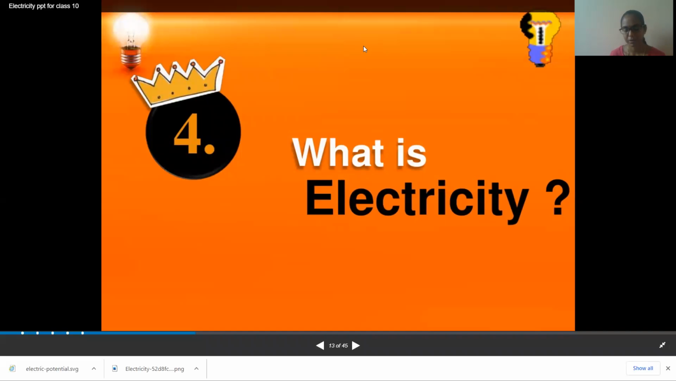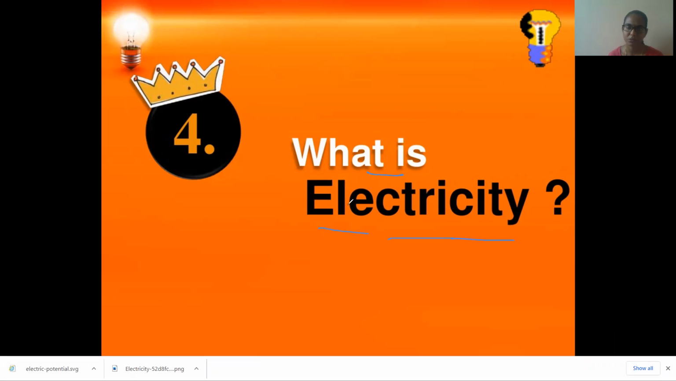Okay, I think you are now clear with what charge is, what the properties of charge are, and how to charge a body by rubbing, by conduction, and by induction. All these methods are clear now. So now we will try to understand what electricity is. Our major topic is electricity. To understand electricity, we needed to know about charge, which we have learned so far. Now let us learn about electricity.